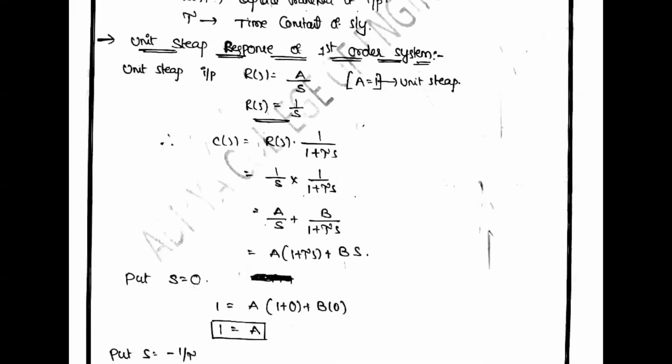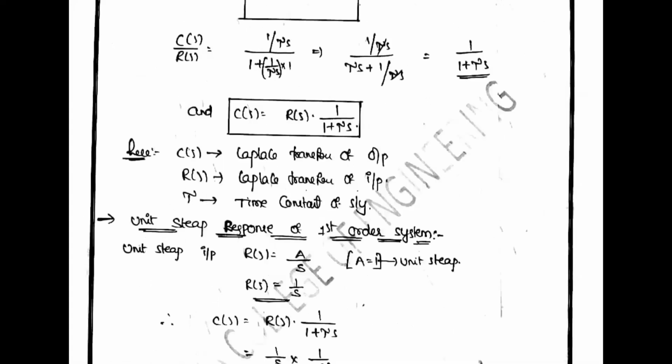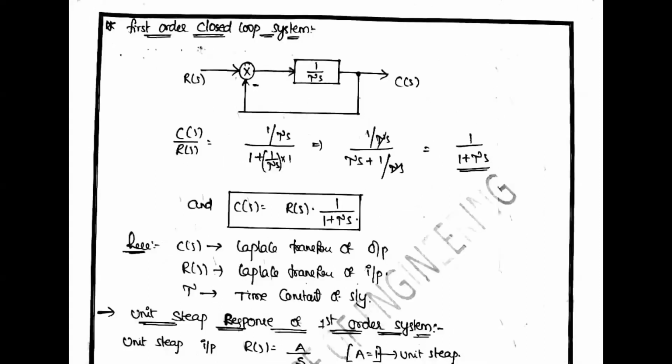Next, first order closed loop system. So R of S is the input signal. It's very, very important: time response of first order system. So in the first order closed loop system, R of S is the input, this is the error signal, 1 by Ts is the forward block, and this is C of S.